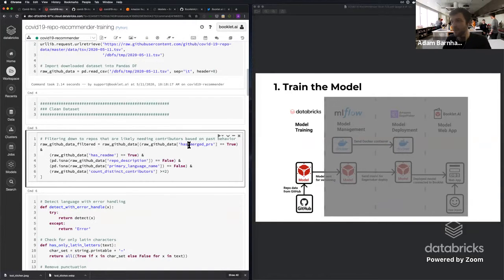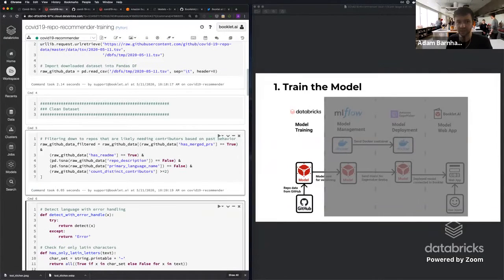We're going to make sure that there's a merged PR in GitHub to make sure that there's collaboration. It should have a README so you can kind of understand what's going on. It should also not be missing a repository description, a primary language name, and then we want to make sure that there's at least 2 contributors. In this case, this is all just a proxy to make sure that we have the correct indicator that it's likely to be contributed to. So we run this really fast.